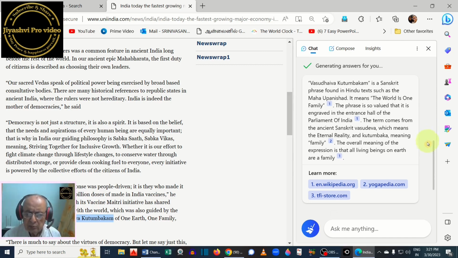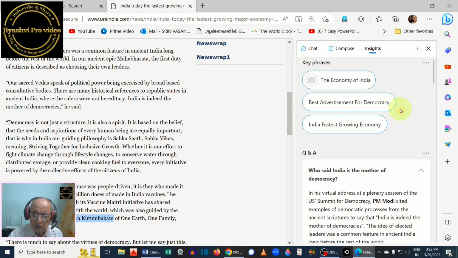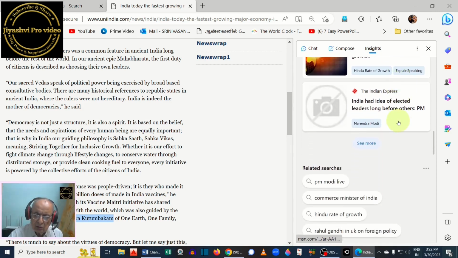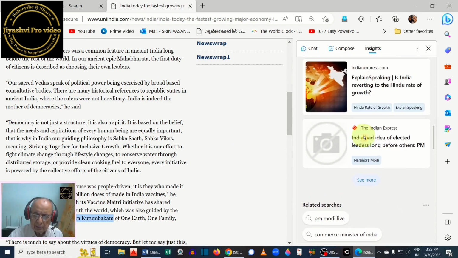The term comes from ancient Sanskrit Vasudeva, which means the eternal reality, and Kudumbaka, meaning family. The overall meaning of the expression is that all living beings on earth are a family. If you click on the insights, you get a lot more details, all related to the news which we are reading there.